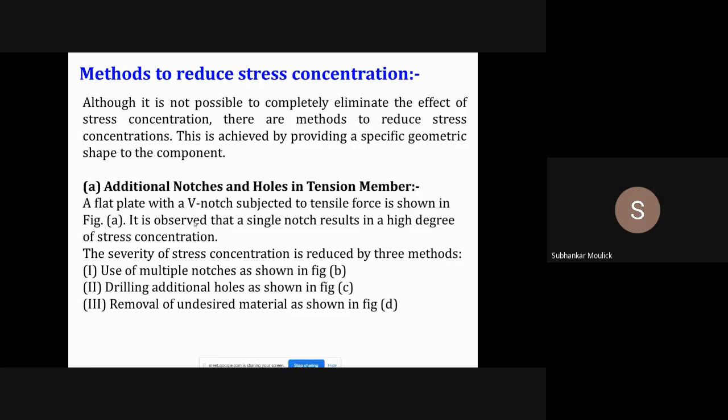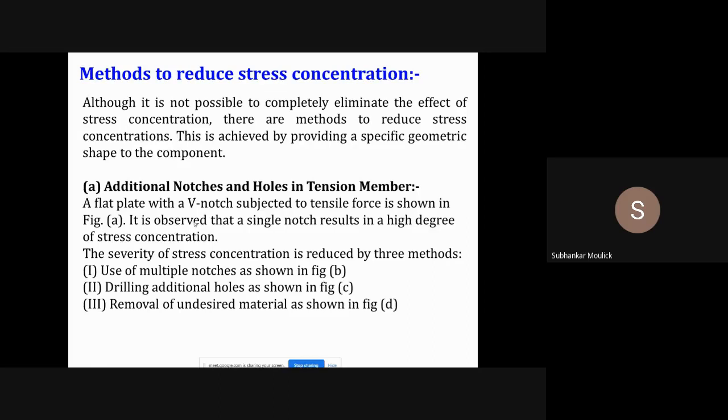It can be due to the presence of keyways in the component. If you cut a thread in any component, that is also a kind of discontinuity, because the cross section of the entire object is changing due to cutting of thread or some scratches or something else.